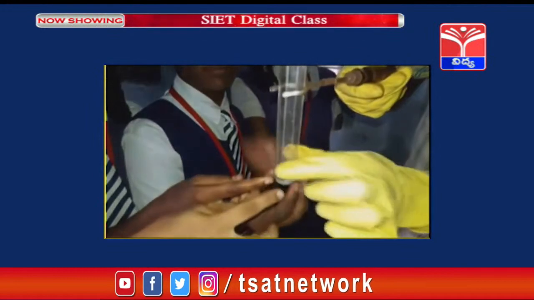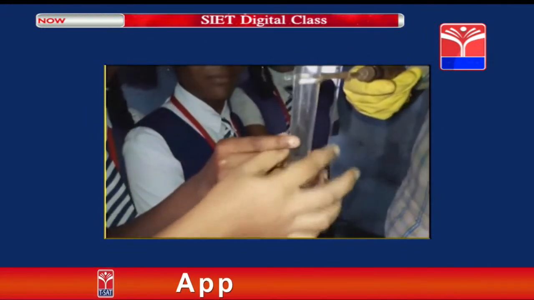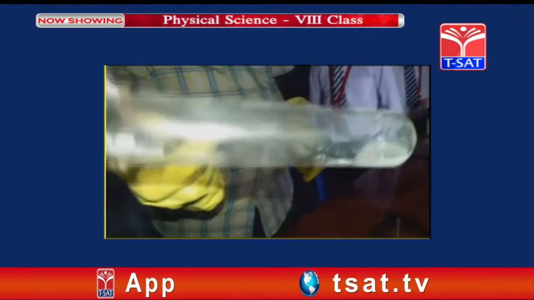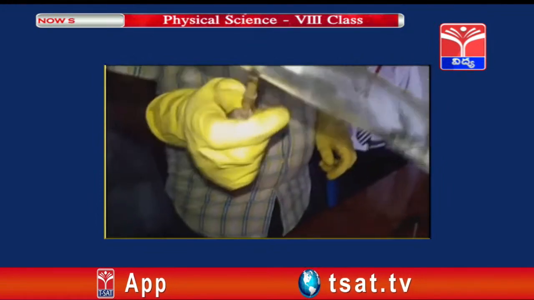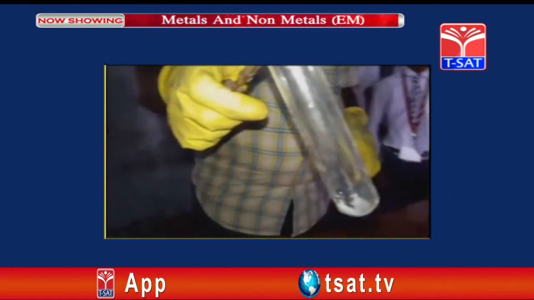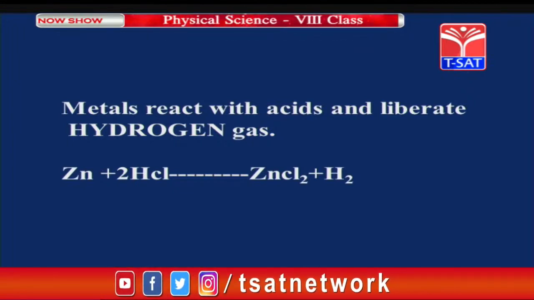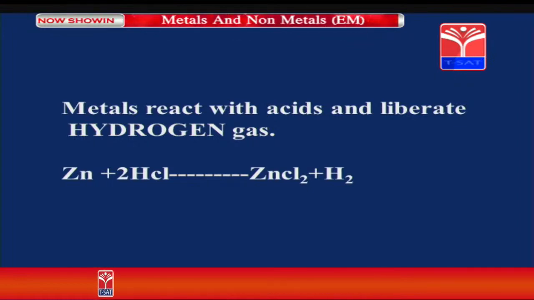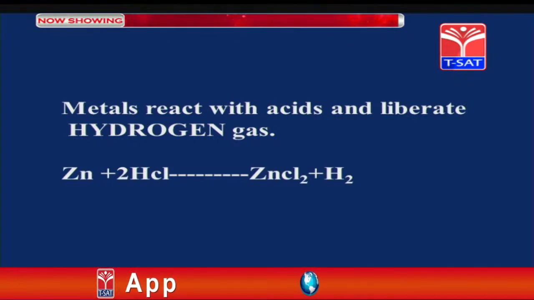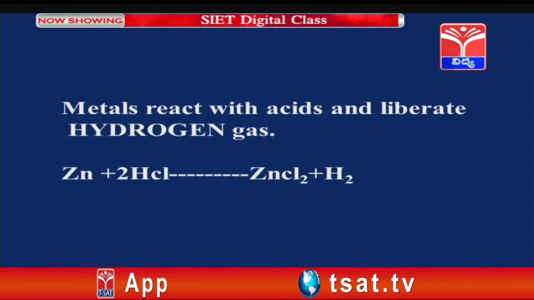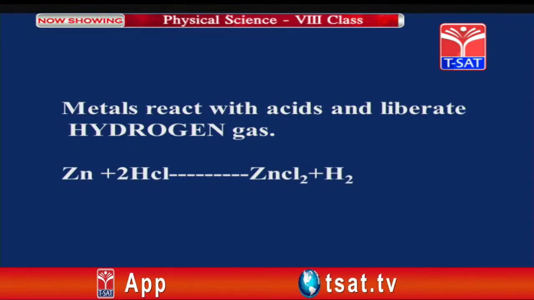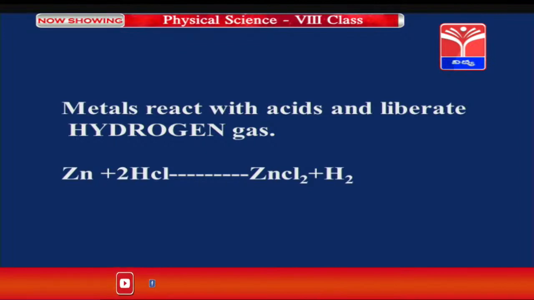So what does this finally say? So what is that in the test tube? It is zinc chloride. So here let us see what happened actually. Metals react with the acids and they liberate hydrogen gas. So the metal which we took here is zinc, and the acid which we took is hydrochloric acid. So Zn plus 2HCl, when it undergoes reaction, it releases a substance called zinc chloride, and it liberates a gas